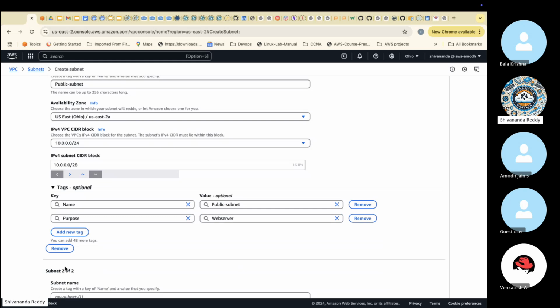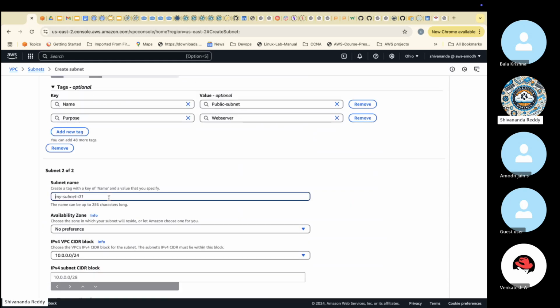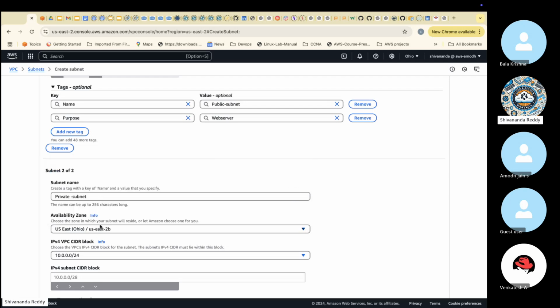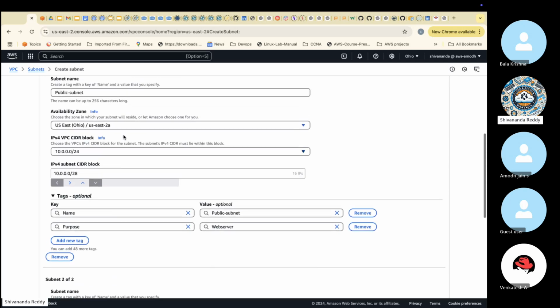Then add new subnet. One more I'm creating, private subnet. Private hyphen subnet. 2B I'll select. 2A I selected for that one, 2B for this one. This one, the range I'll give is 10.0.0. So here, what went up was 0/28 we gave, right?